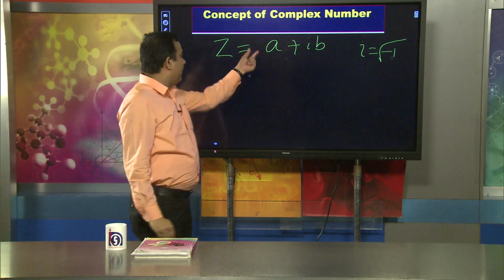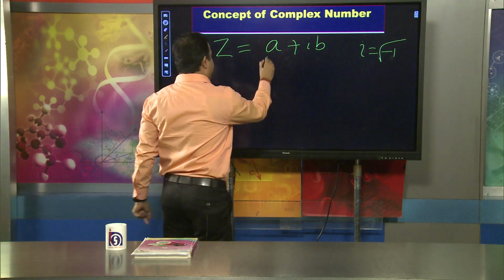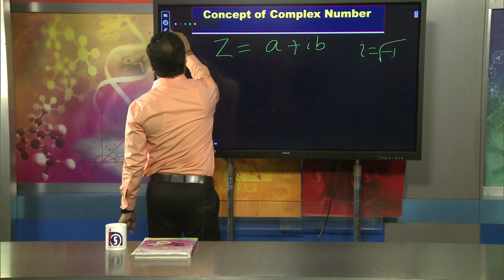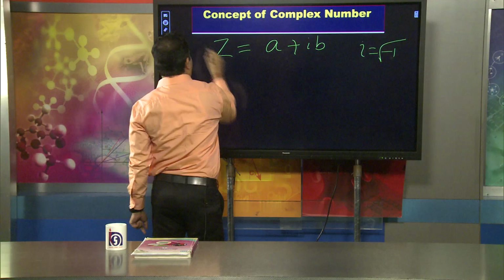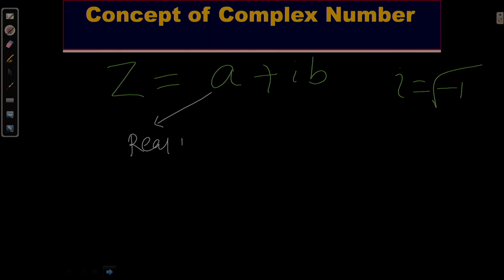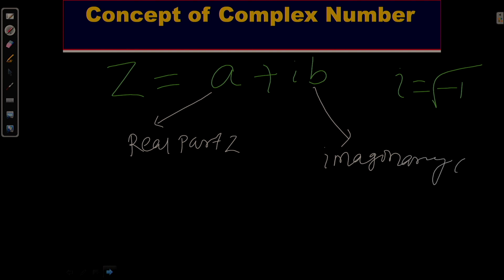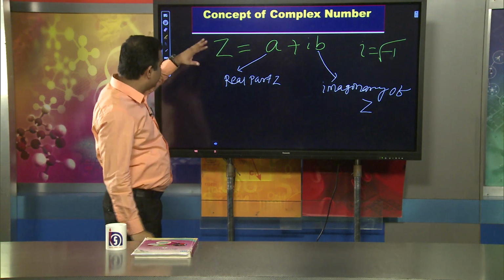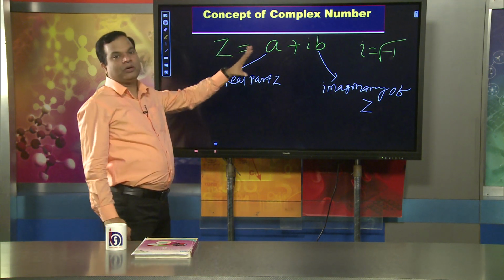Here in a plus ib, a is the real part of z. When talking about b, b is known as the imaginary part of complex number z. So, this is the standard form of a complex number.